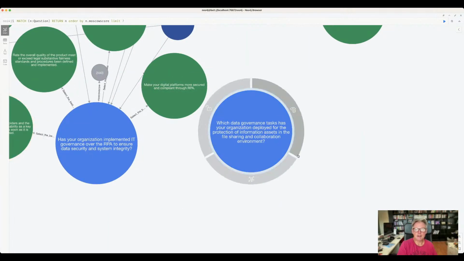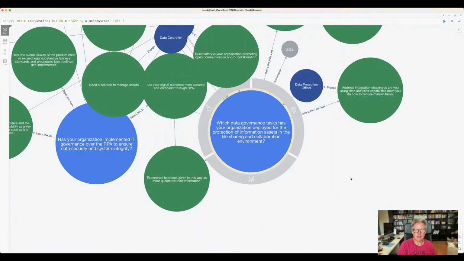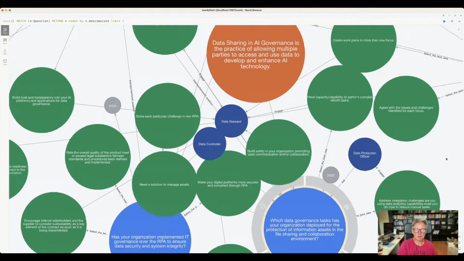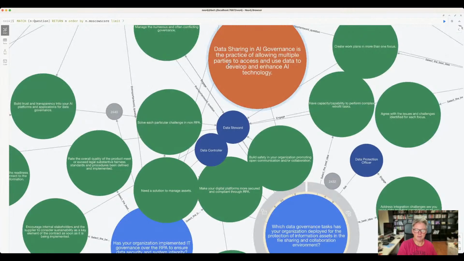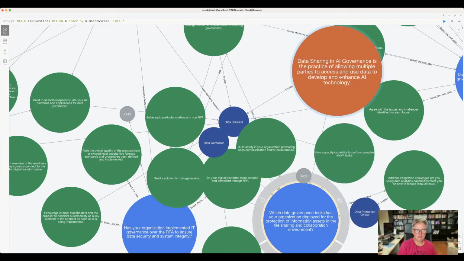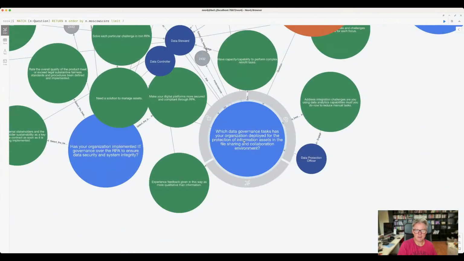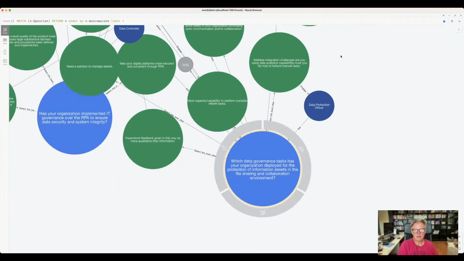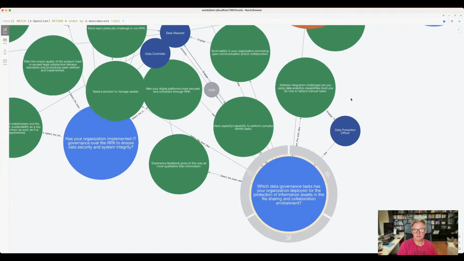Last question. Which data governance tasks has your organization deployed for the protection of information assets in the file sharing and collaboration environment? Again, data. Here we go, the people again. Data controller, data steward, data protection officer, and it's related to data sharing. Data sharing and AI governance is the practice of allowing multiple parties to access and use data to develop and enhance AI technology. APIs, for instance, external data sources that you pull in. How do you take care of the data in there, to make sure it is still of the highest integrity, basically.